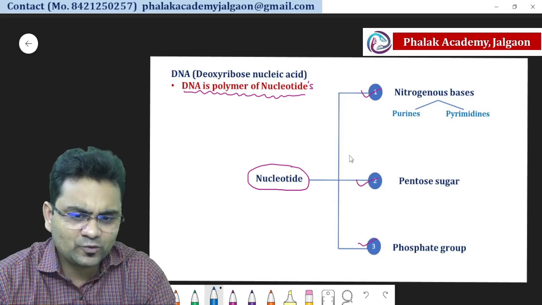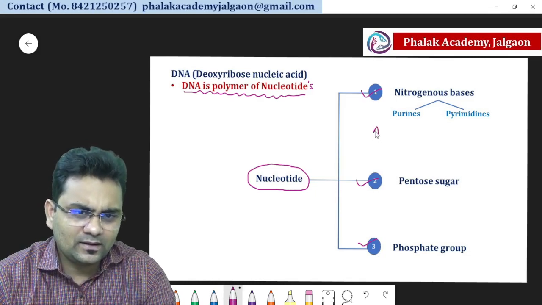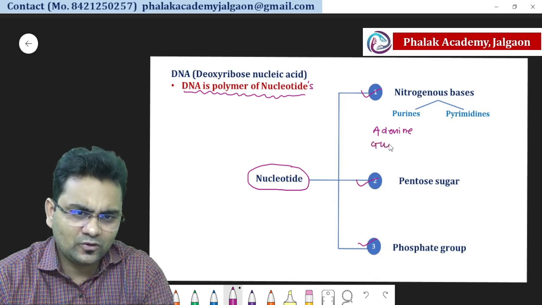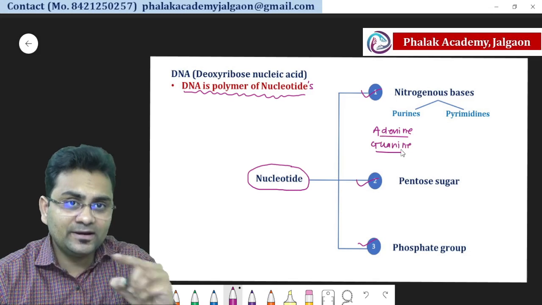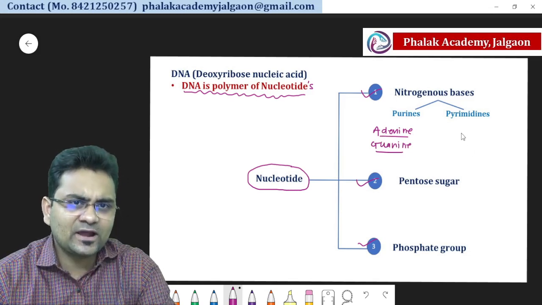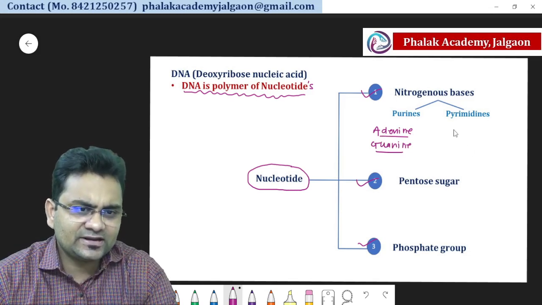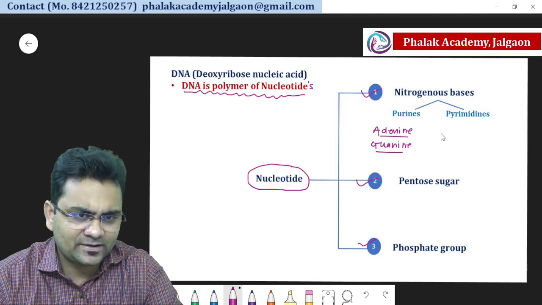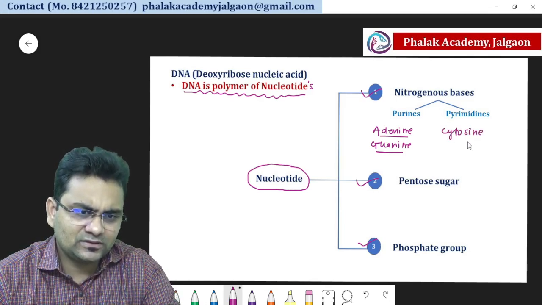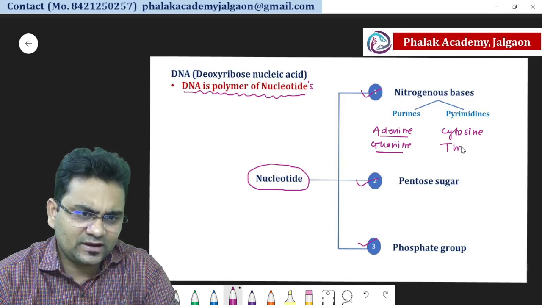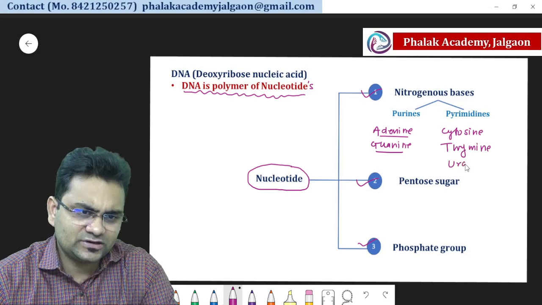There are two purines, adenine and guanine. Purines have a double ring structure and pyrimidines have a single ring structure, and there are three different types of pyrimidines: cytosine, thymine and uracil.